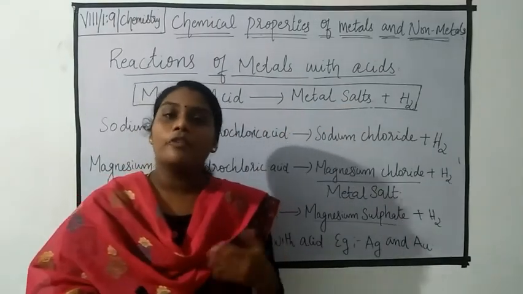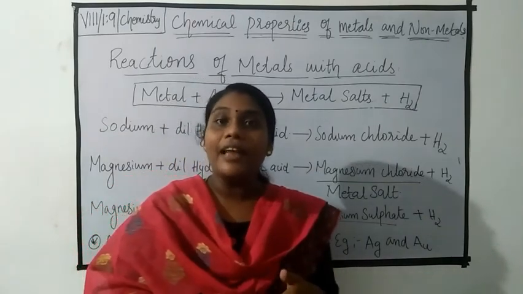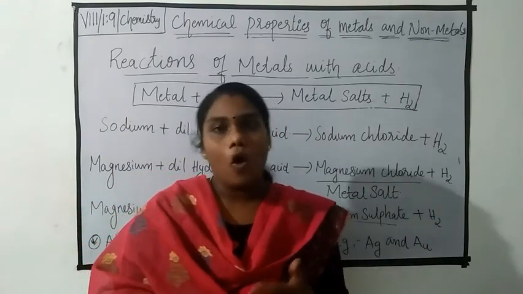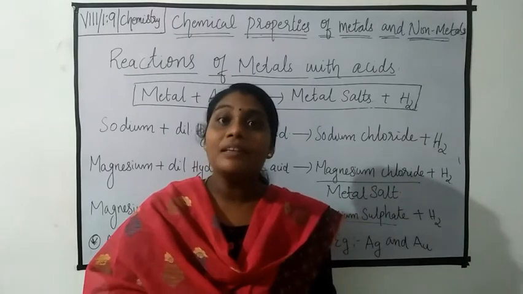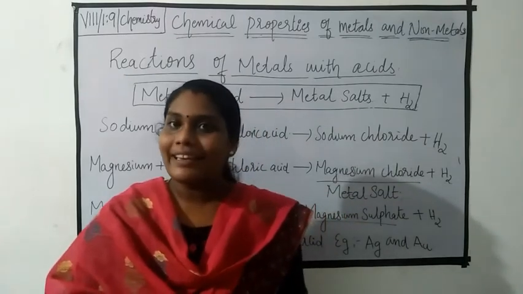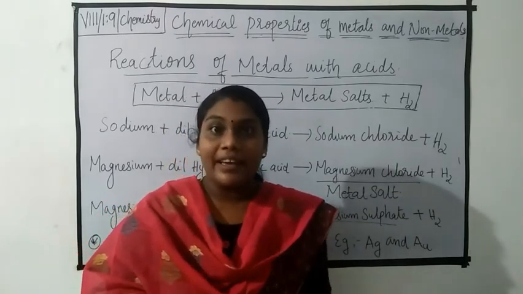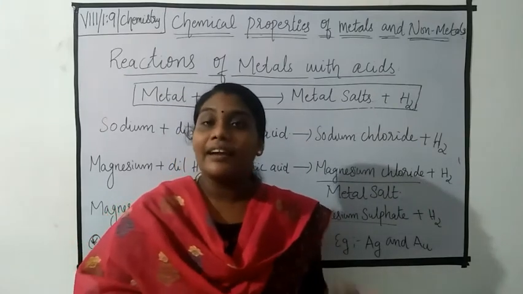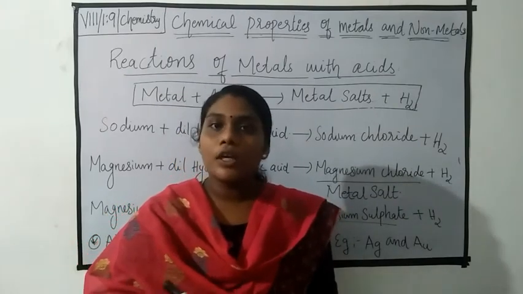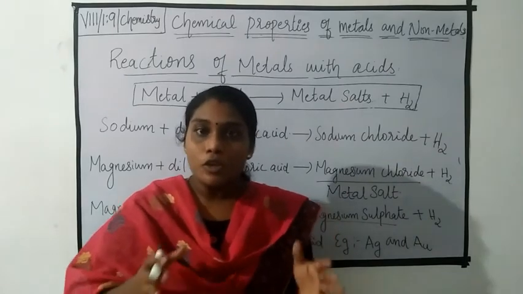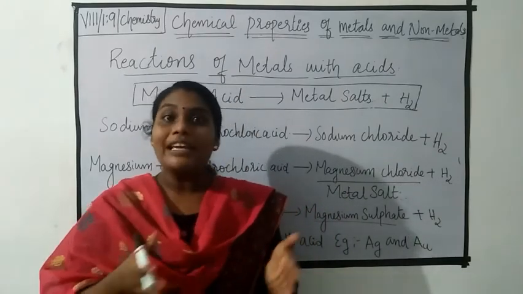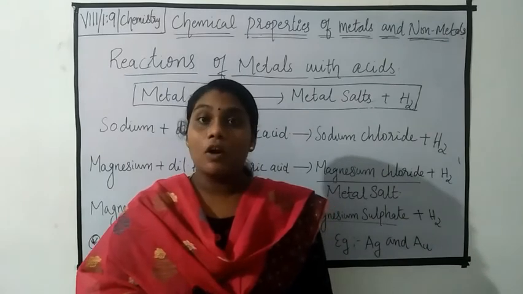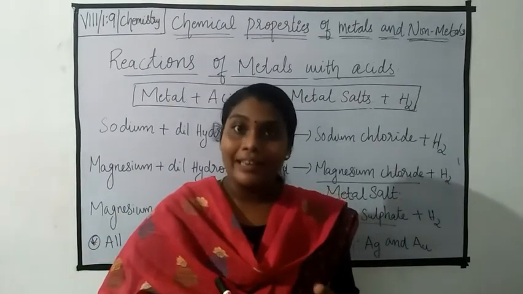If you see, some of the foodstuff contain acids. That is organic acid. For example, citrus fruits like lemon and orange contain citric acid. And yes, the curd contains lactic acid. Okay students, we should not store this food in metallic containers because this food contains acid.